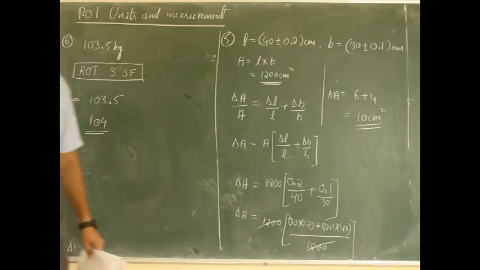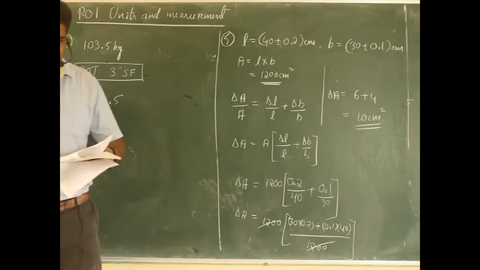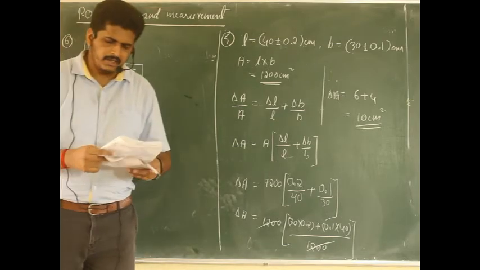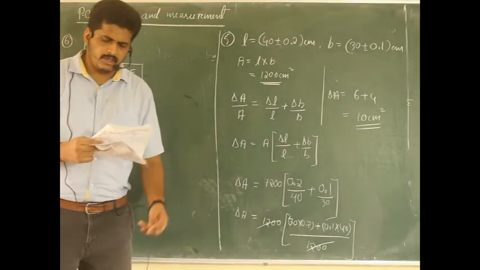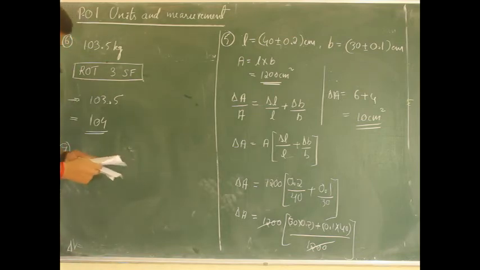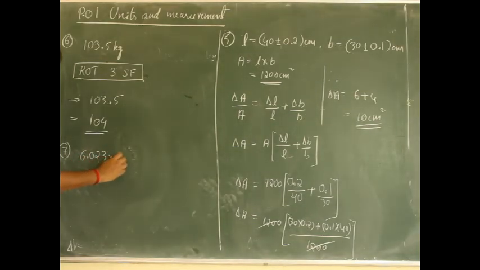Question number 7, let me read that question. The question is: the number of significant figures in 6.023 into 10 power 23. They are asking the number of significant figures in this case, and the value is 6.023 into 10 power 23. Have I got a number? This is per mole.